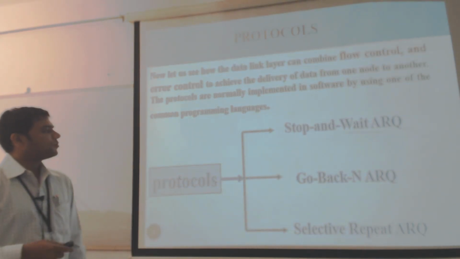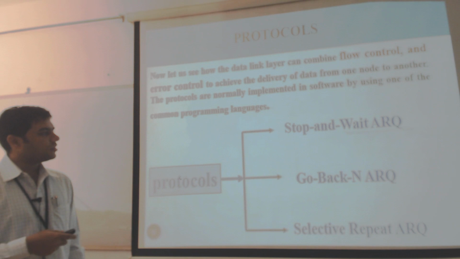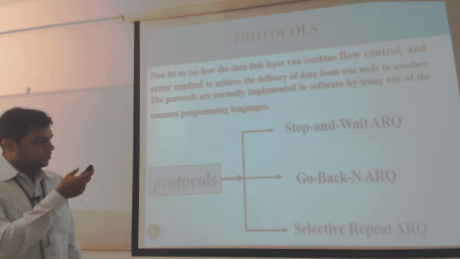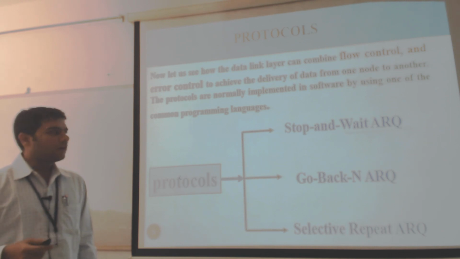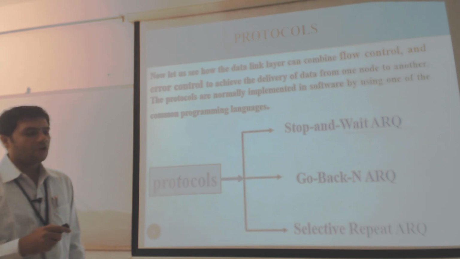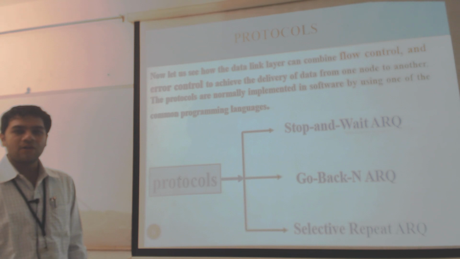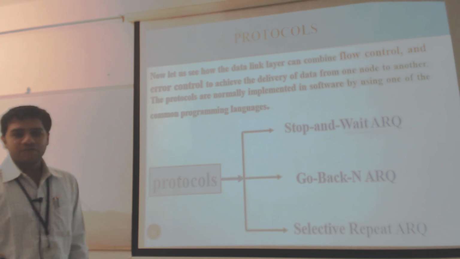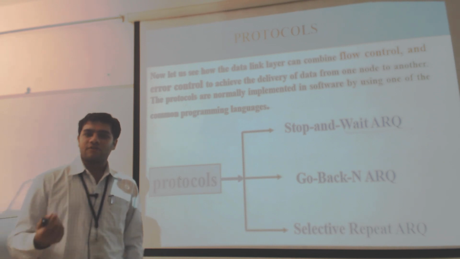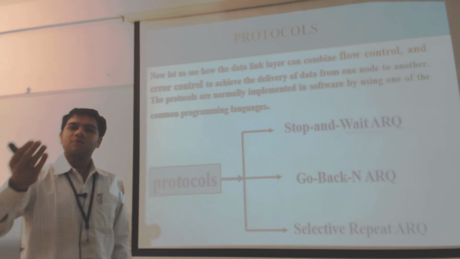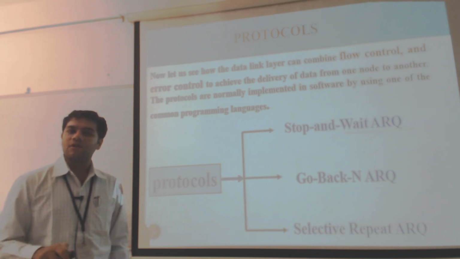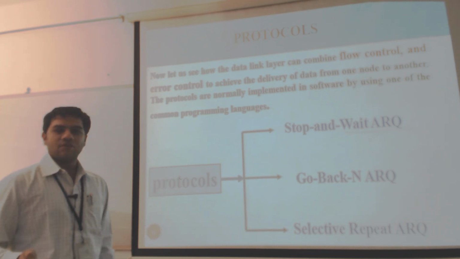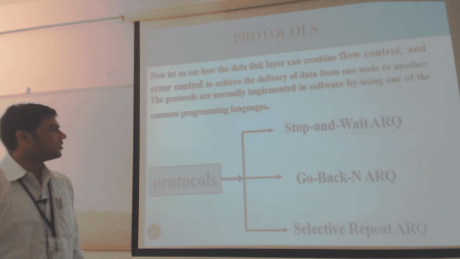In this family you have three different protocols: the stop and wait protocol, then go back N ARQ and selective repeat ARQ. But today our concentration is on the stop and wait protocol, and we are limiting our discussion to the stop and wait protocol only. By the name itself you can understand that whenever you have transmitted the data, you wait for a certain amount of time until the receiver acknowledges to the transmitter. That is the logic used in the stop and wait protocol.